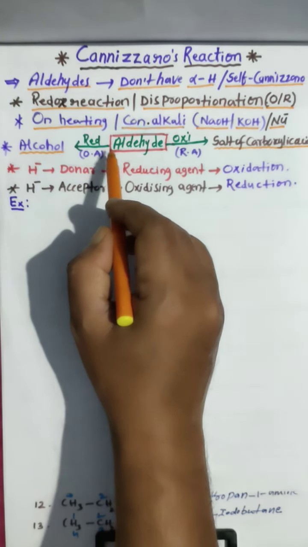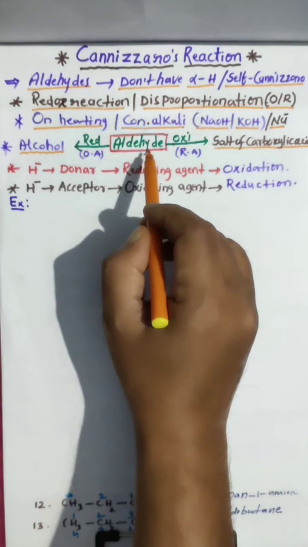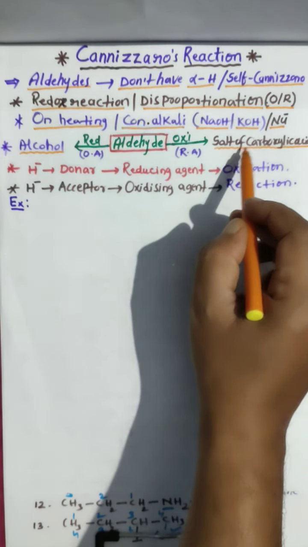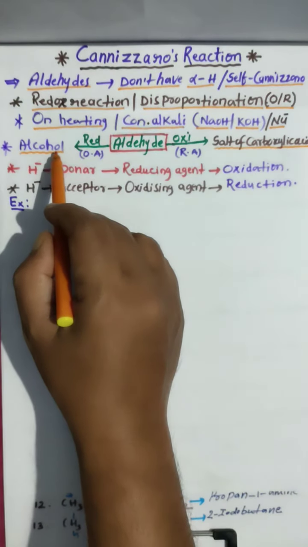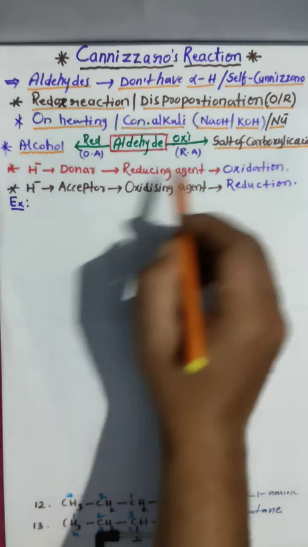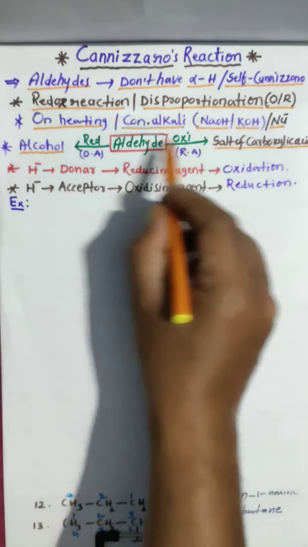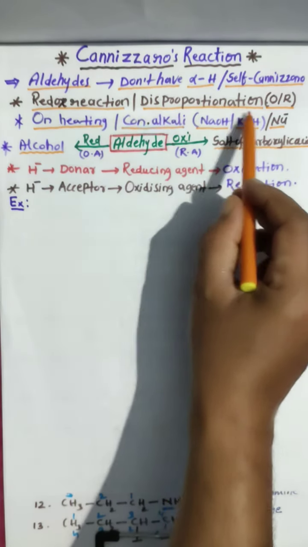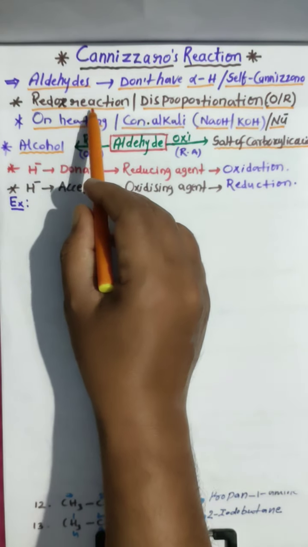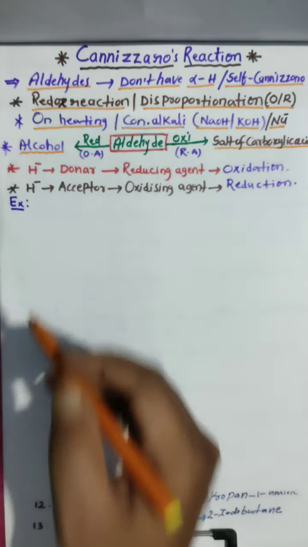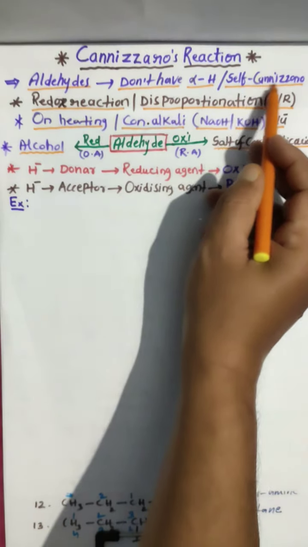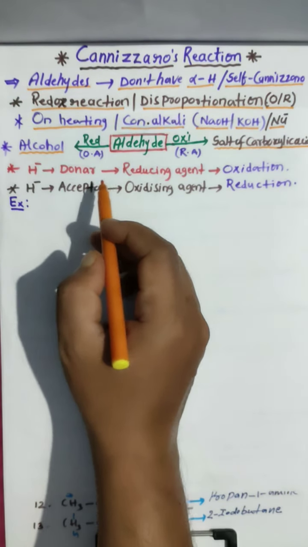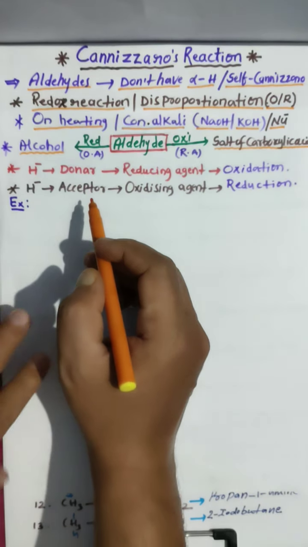That also you have to remember for competitive exams. When aldehydes undergo the Cannizzaro reaction, the oxidation product is the salt of carboxylic acid and the reduction product is alcohol. So oxidation and reduction take place simultaneously. That's why we call it a disproportionation reaction and also a redox reaction. Then self Cannizzaro means we take two molecules of the same aldehyde without alpha hydrogen.